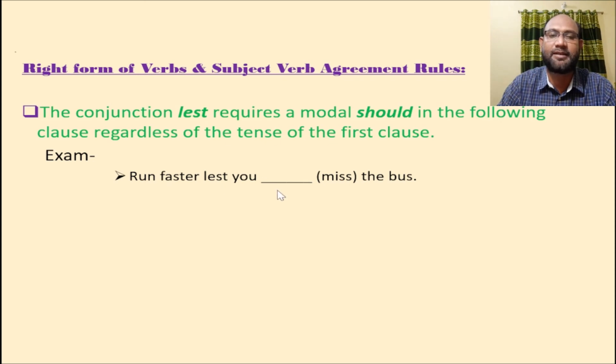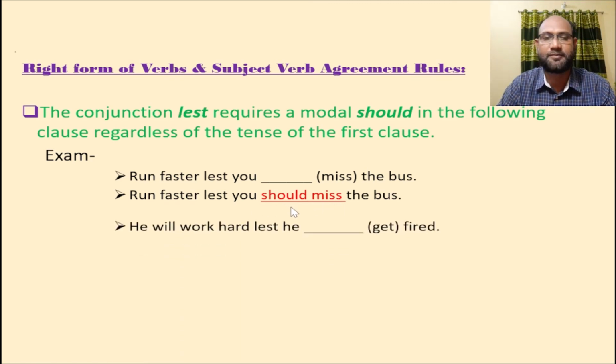After lest, after the subject, we will use should. You should, and the verb after the modal should will be the present form of verb. Okay, bear in mind, after should the verb will be present form. You should miss the bus. Now the solution. Run faster lest you should miss the bus.